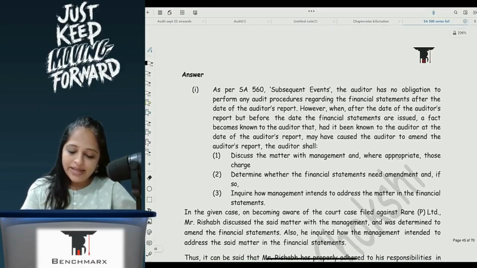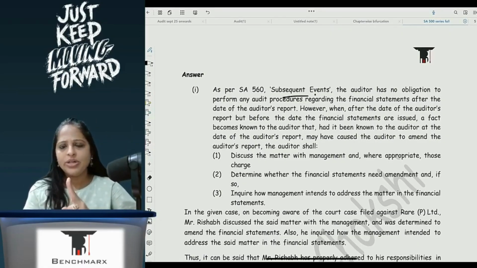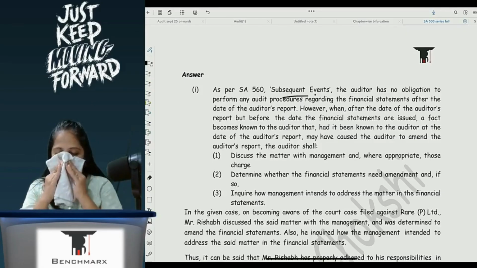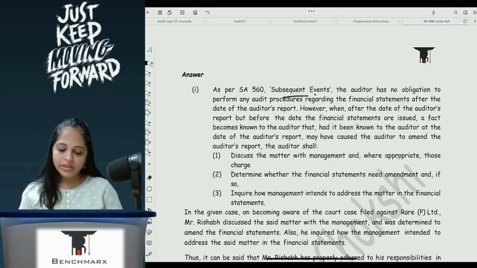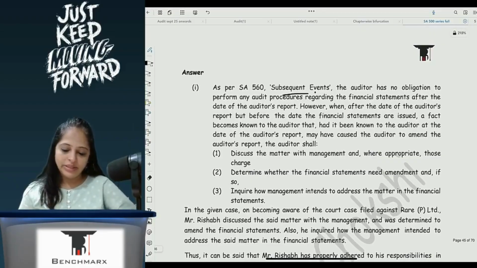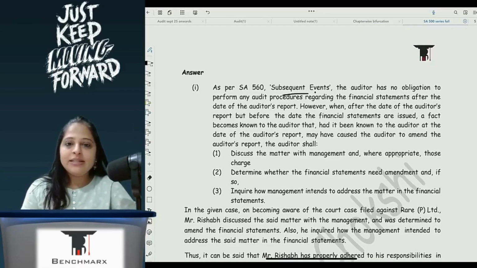As per SA 560, subsequent events, the auditor. So here basically this question is checking your knowledge about two things. Even in going concern, you will see that there are certain questions where going concern and the 700 series are together. So it tests your knowledge on both the SAs together. As per 560, subsequent events, the auditor has no obligation to perform any audit procedures, correct?